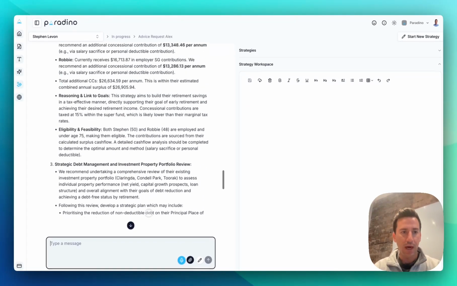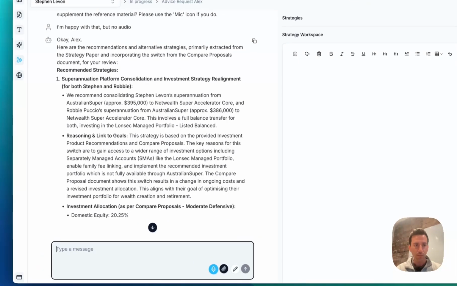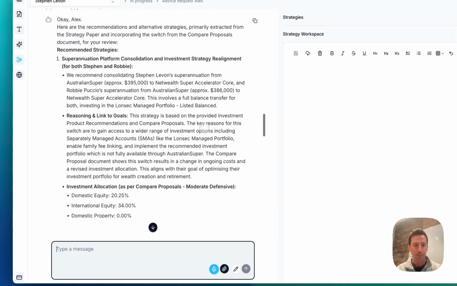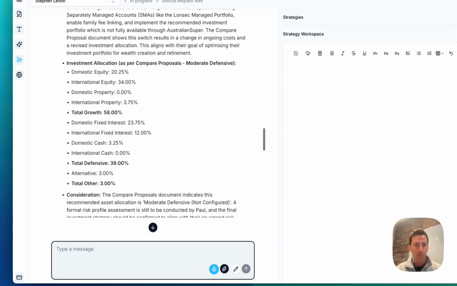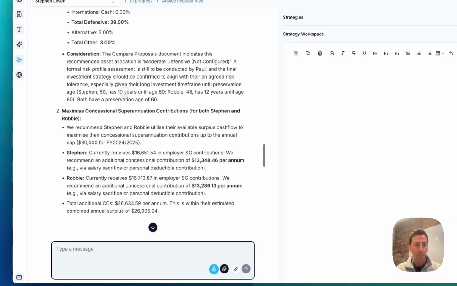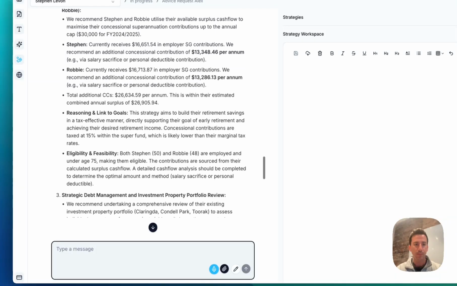Great. Okay. So Athena's now provided some recommendations. Now this is moving super from Australian super to net wealth and investing in the Lonsec managed portfolio listed balanced option. Here's the reasoning and the link to the goals. The investment allocation which she's broken down. The maximizing of concessional super contributions.